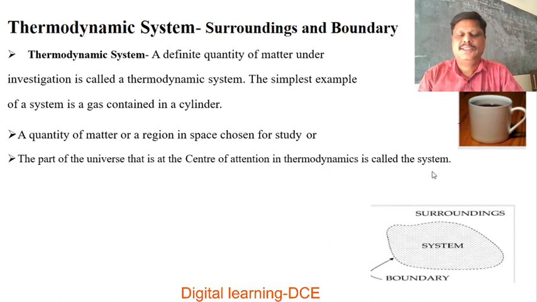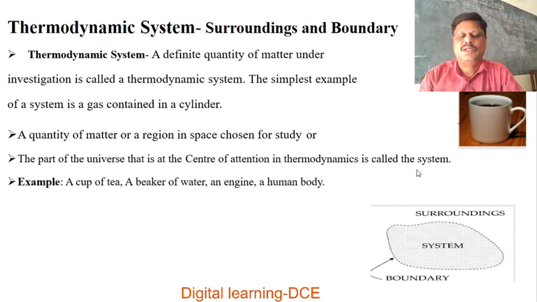Examples: a cup of tea, a beaker of water, an engine, a human body.